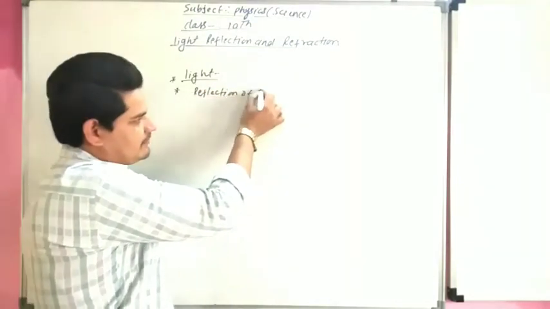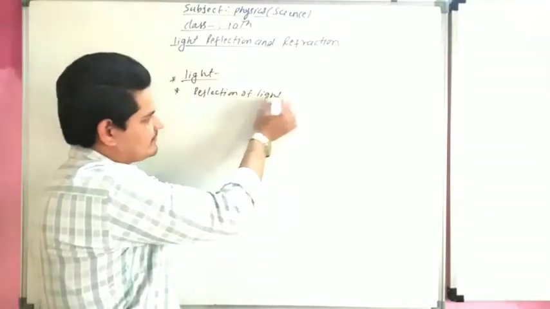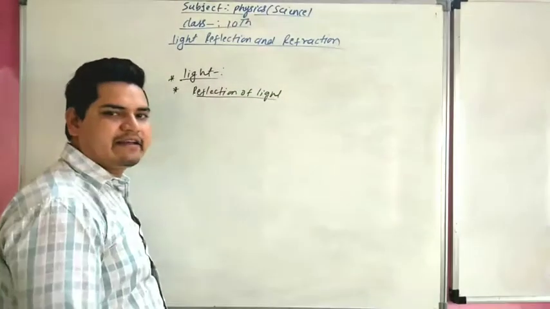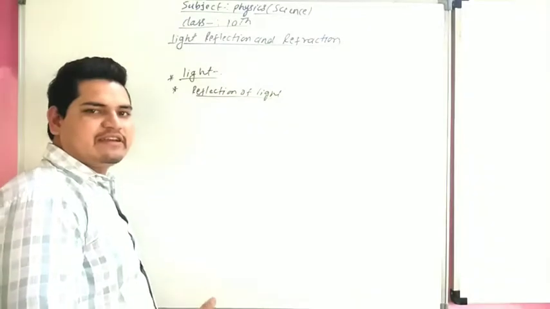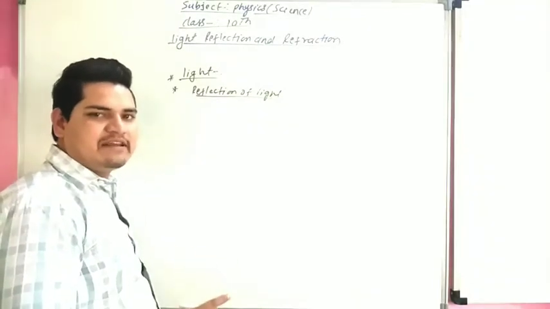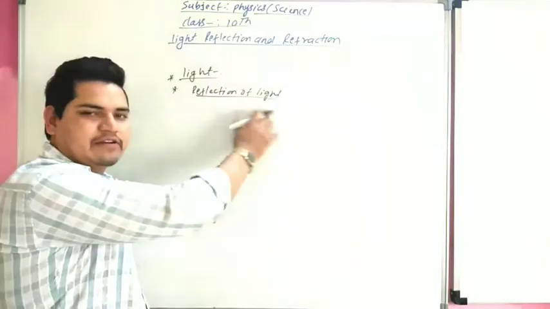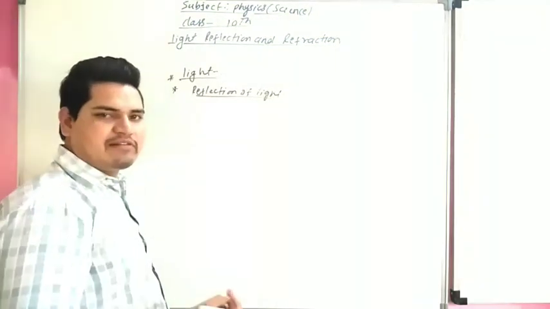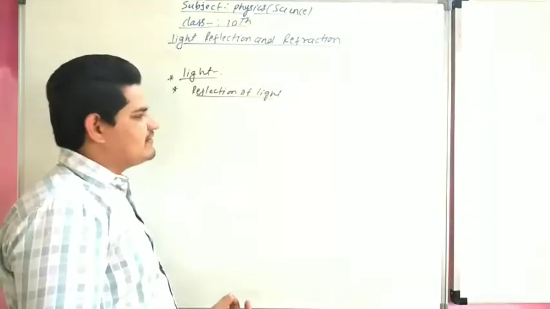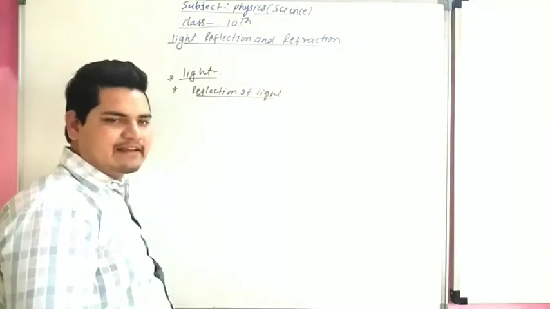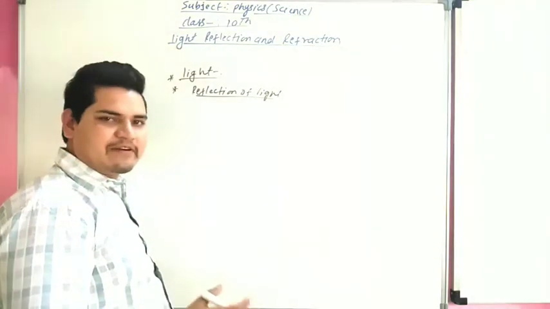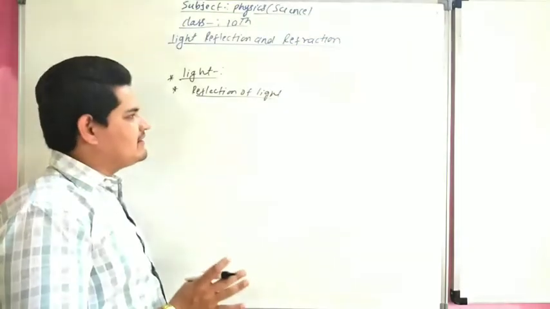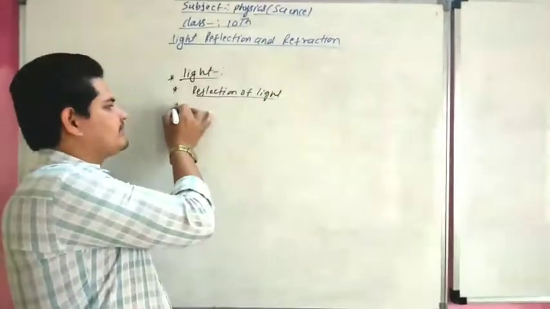Reflection of light. When an incident ray falls on a polished surface, it gets reflected in the same medium. This phenomenon is called reflection of light. There are two laws. First law, the incident angle is always equal to the reflected angle. Second, the incident ray, reflected ray and normal all lie in the same plane. Third,